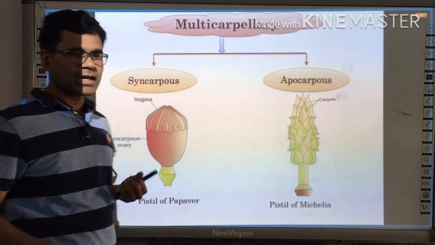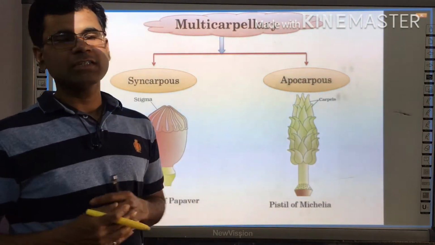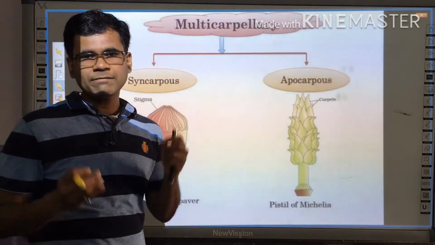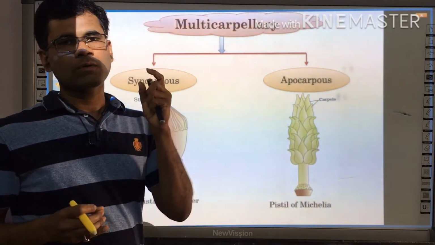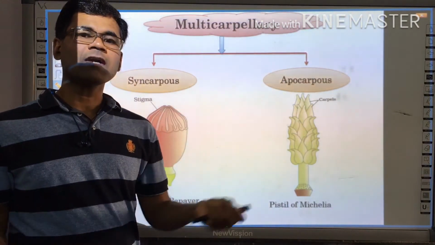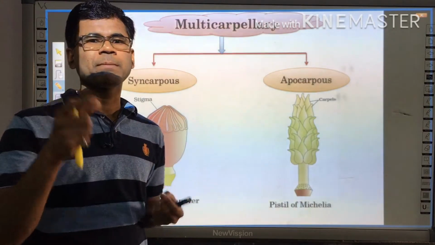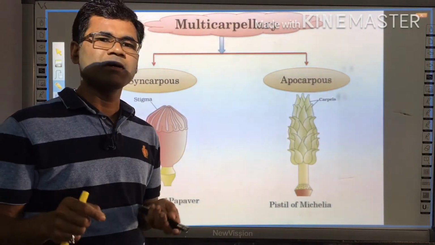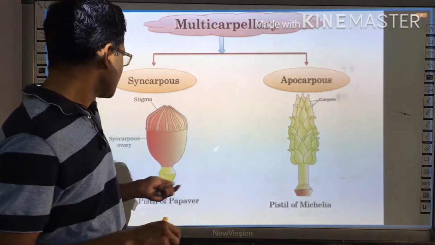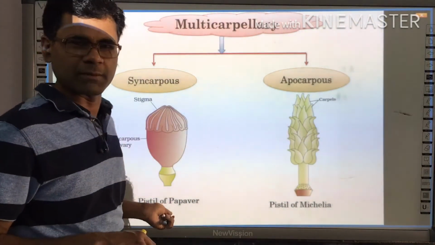Here I have shown the two conditions, syncarpous and apocarpous. Syncarpous, as I told, is when an ovary has more than one carpel and all the carpels are fused together. For example, a very good example in your NCERT is Papaver somniferum.